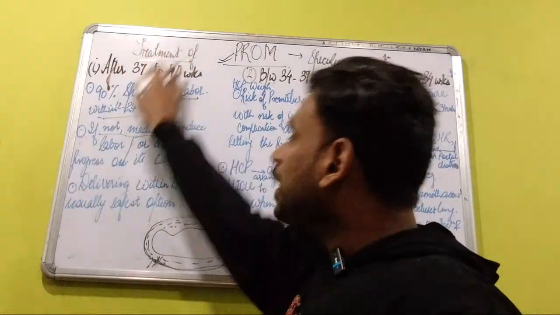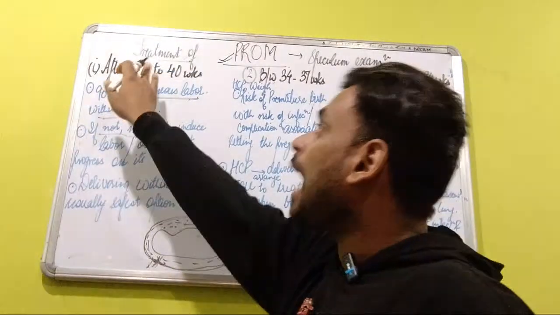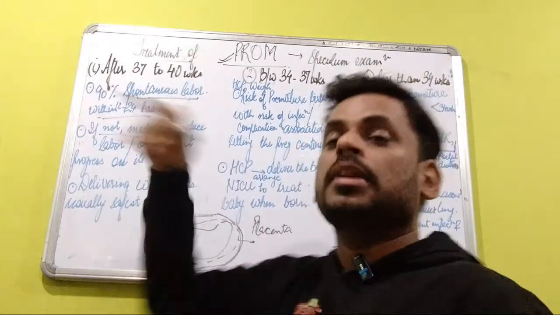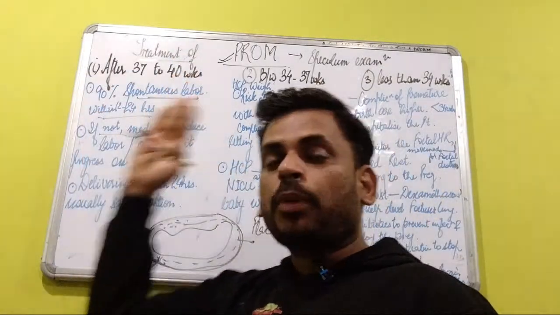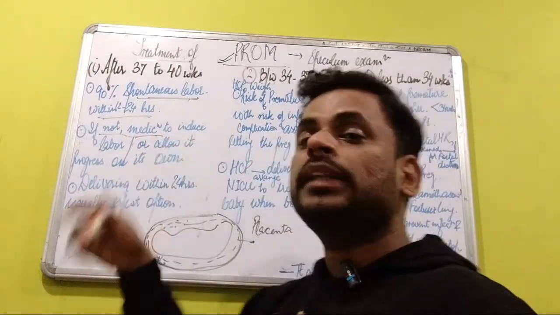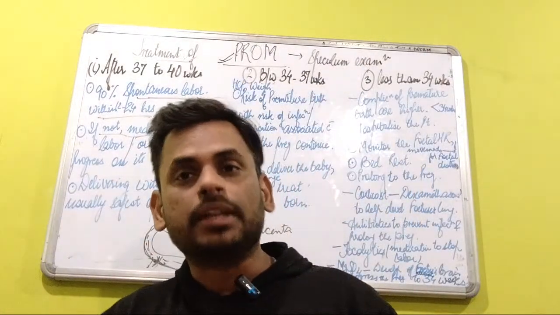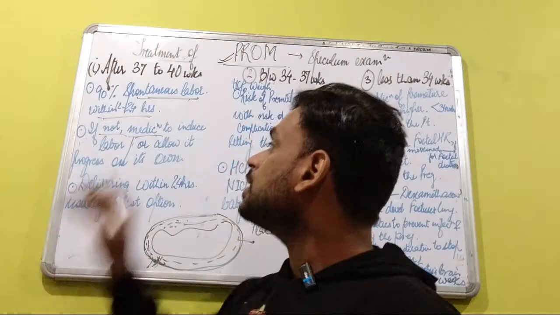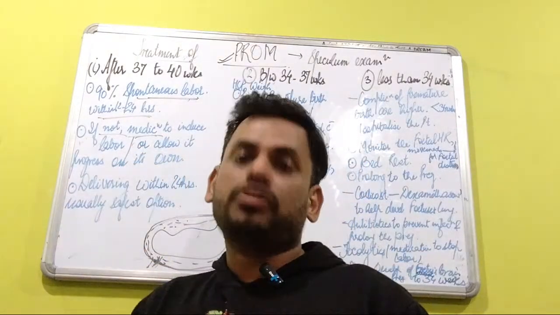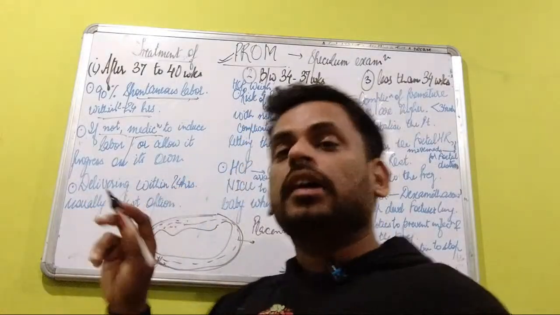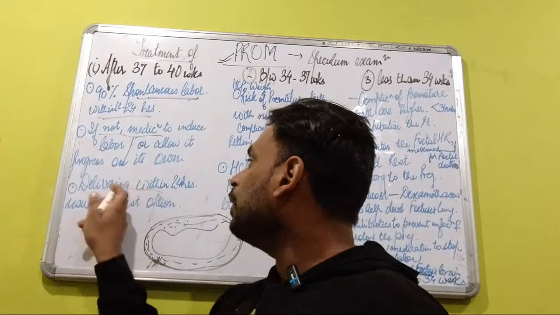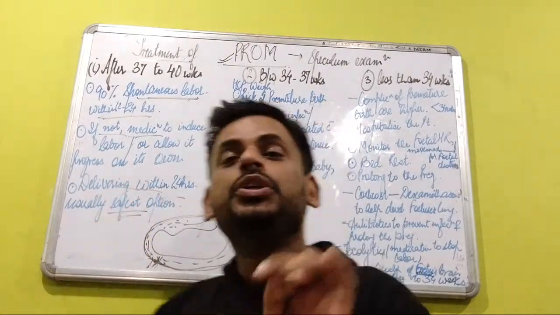So the treatment of premature rupture of membranes at a gestational age of 37 to 40 weeks is that if spontaneous labor is not occurring, the doctor will prescribe certain medications that allow the progression of labor. Apart from this, delivering the baby within 24 hours is usually the safest option.